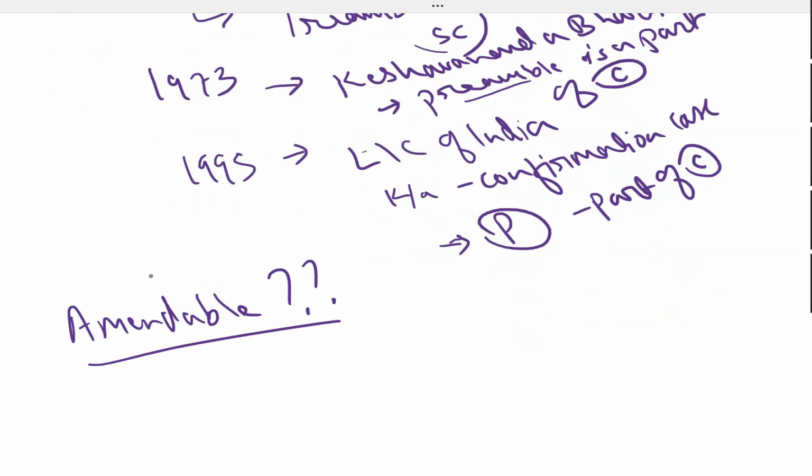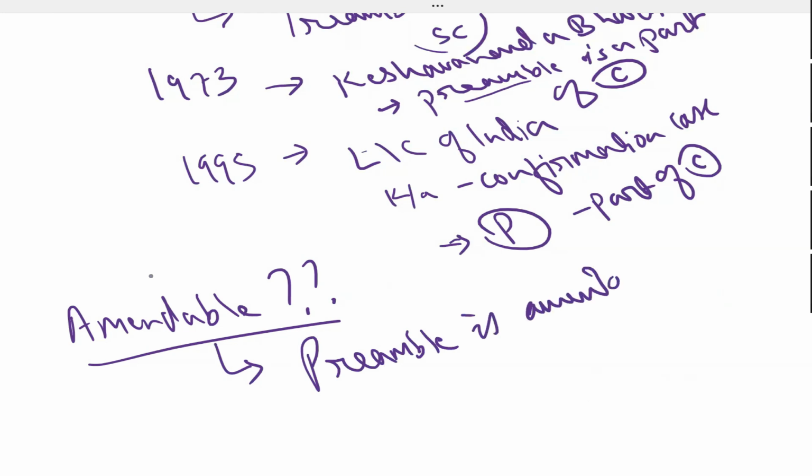Yes, sir. It is amendable, right? Has it been amended? Yes, sir, only once till date. The preamble is amendable. These are the questions they keep on asking. Amendable, right?